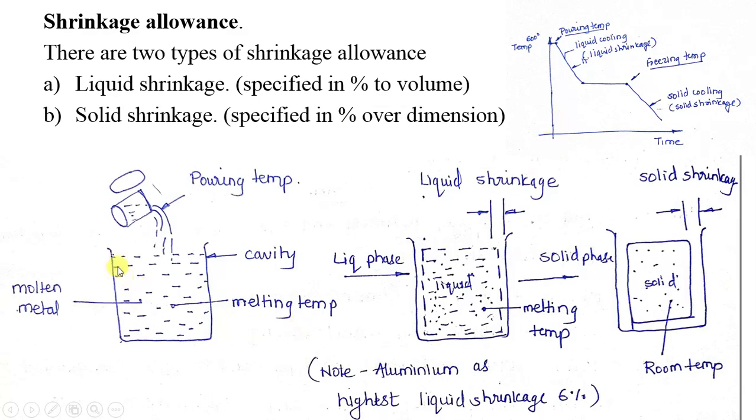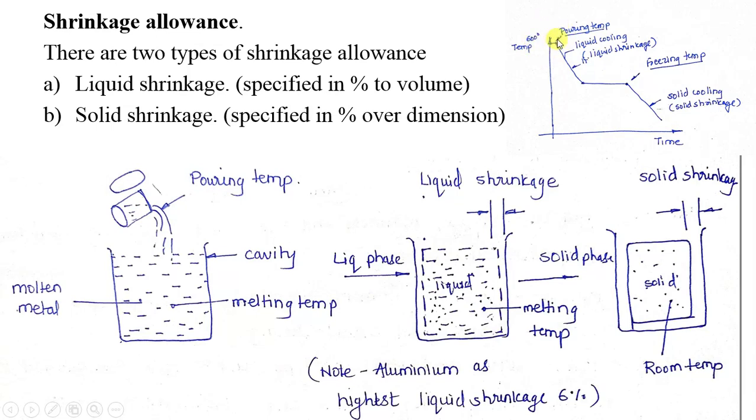You can see here this is a cavity, and you have poured the molten metal into the cavity. When you heat the molten metal in the furnace, that temperature is called the pouring temperature. You can see a graph plotted as time versus temperature.